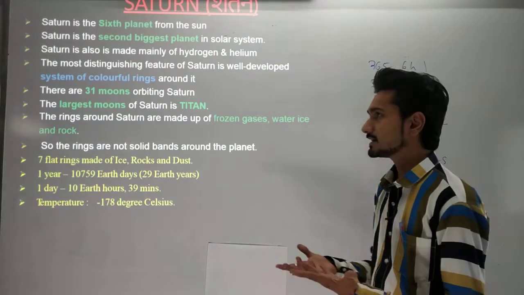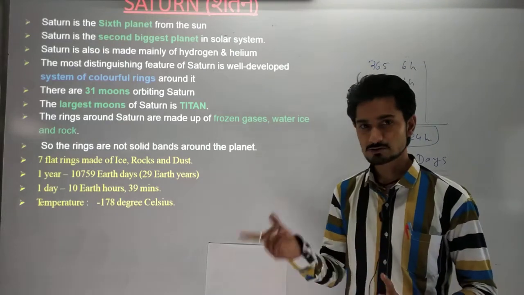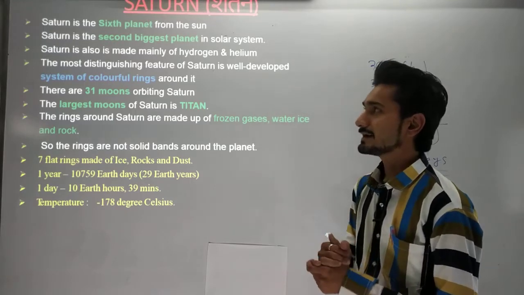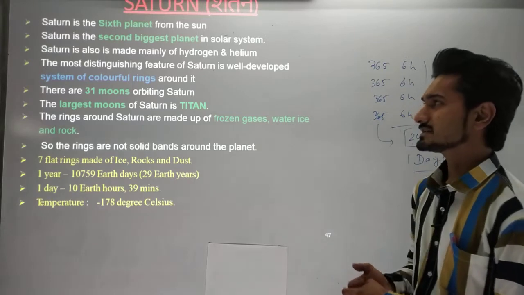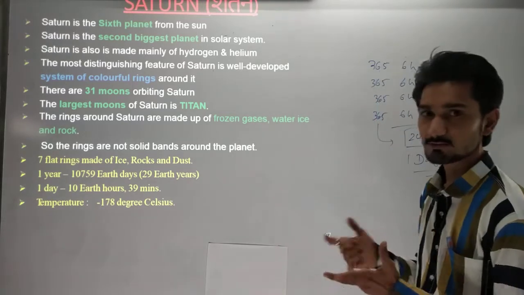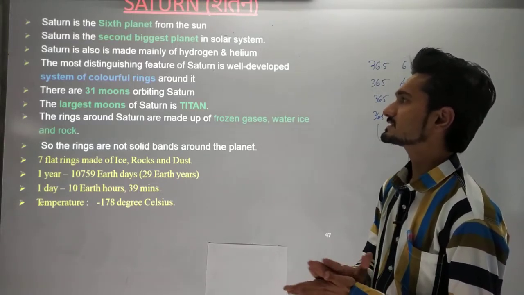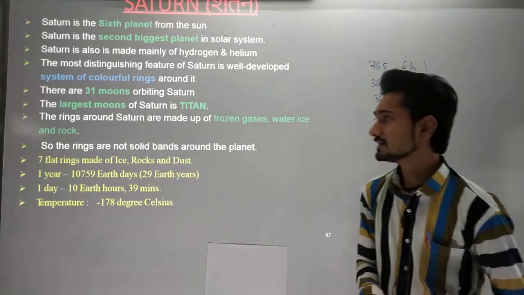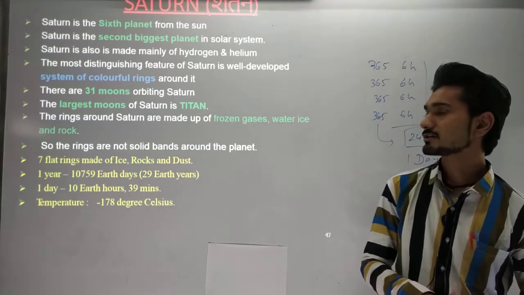Saturn is the 6th planet in the solar system. Saturn is the second biggest planet after Jupiter, because Jupiter is still a bigger planet. Saturn is also made mainly of hydrogen and helium, and that's why it looks very beautiful. The most distinguishing feature of Saturn is its well-developed system of colorful rings. There are 31 moons orbiting Saturn. The largest moon of Saturn is called Titan.